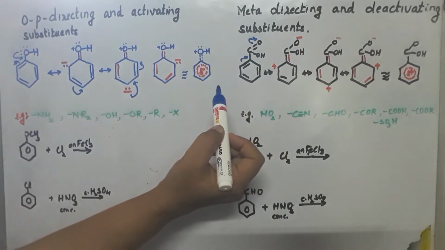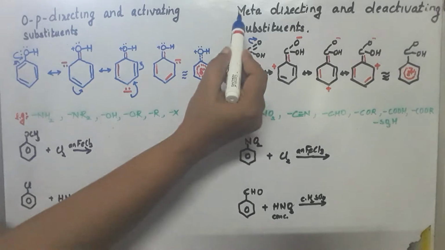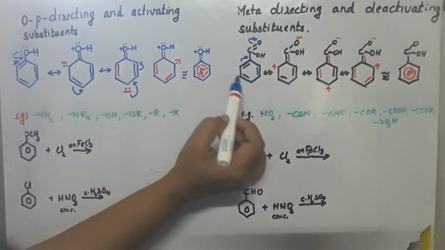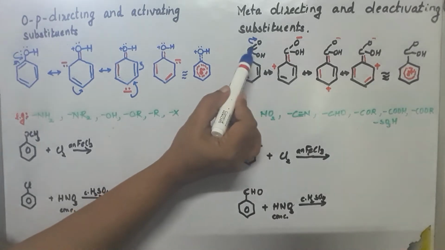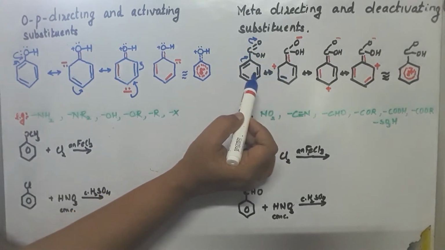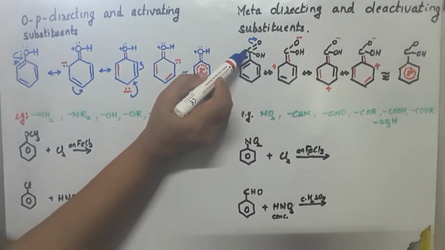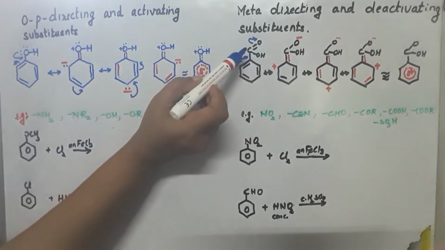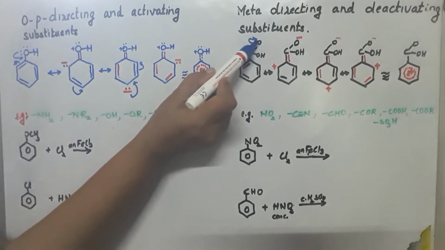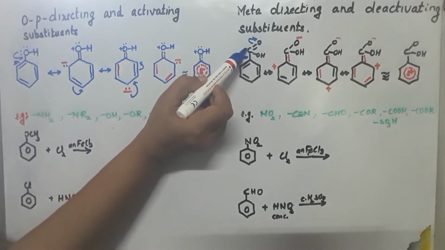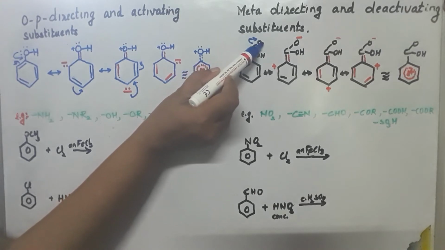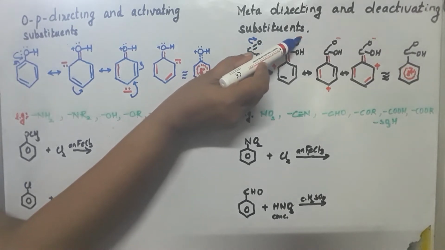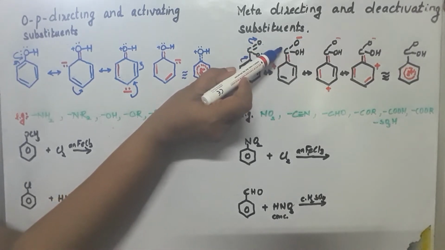For the meta directing effect, I have taken here an example of benzoic acid, benzene with a carboxyl group. When the COOH group comes, we can see there are multiple bonds in the group. There is an electronegativity difference between these two atoms. The pi electron is pulled more towards the oxygen, which is more electronegative. Thus oxygen develops a negative charge and carbon develops a positive charge.